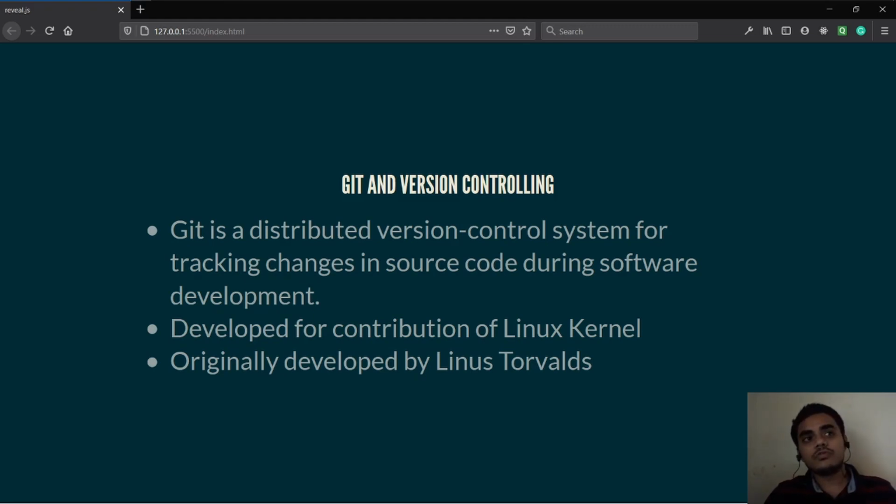Before there was Git, imagine how folks used to maintain the code. There was no means of maintaining your code, because you can't just keep copy pasting. On one software there are hundreds of folks working, so you cannot just copy paste each and every piece of code written by others. So around 2006,